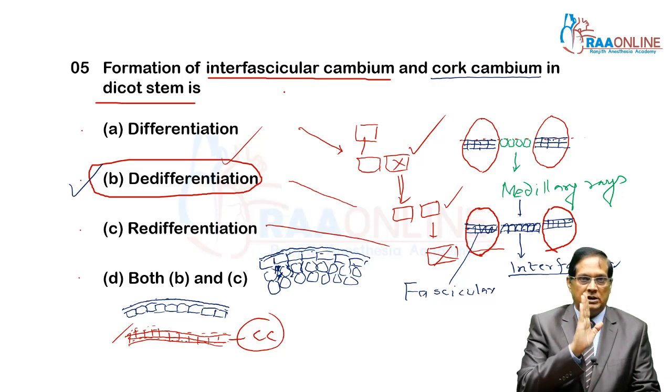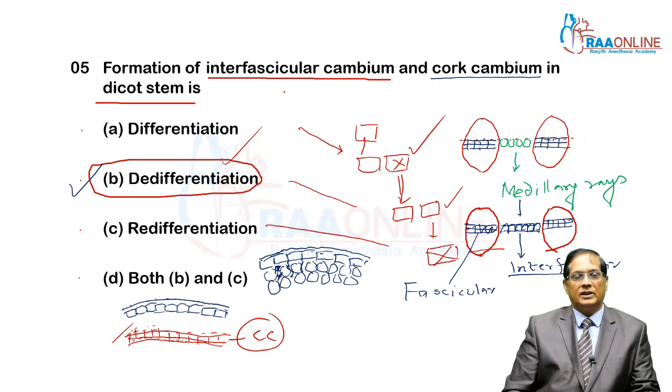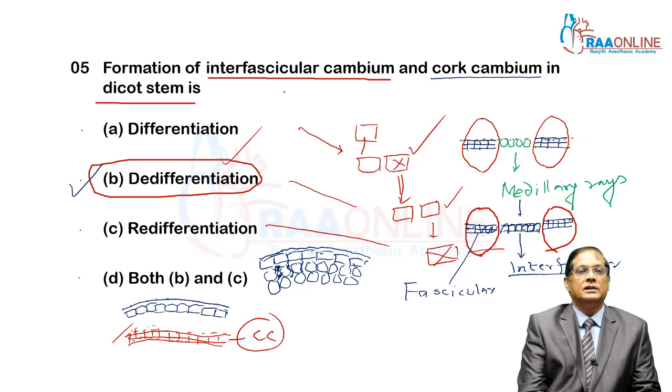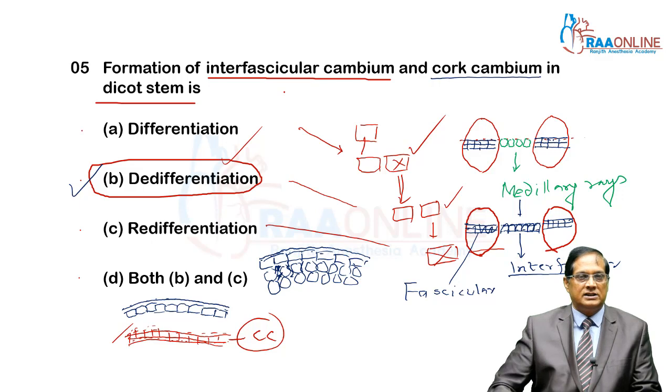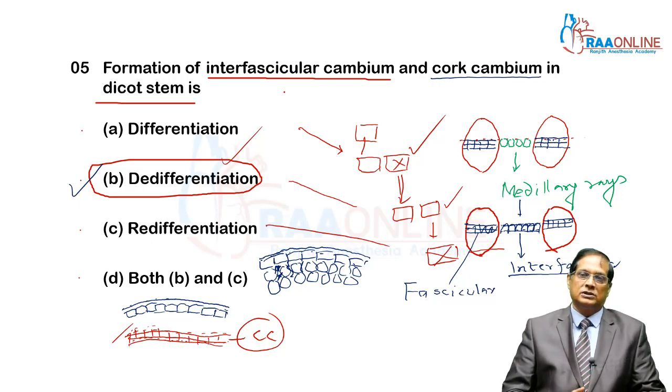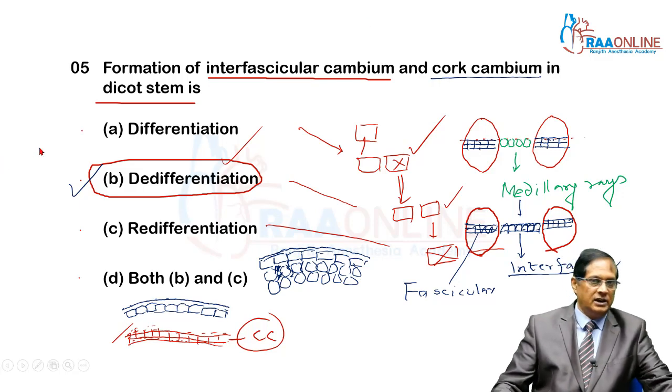Cork cambium appears in which region of the dicot stem? That is in the cortical region. It is from the cortical cells which are living, permanent and non-dividing. They regain the power of division. That's why they are an example of dedifferentiation. In the dicot root, both cambium as well as cork cambium are secondary in origin. So this is the answer of question number 5.